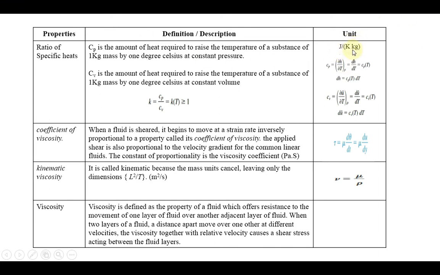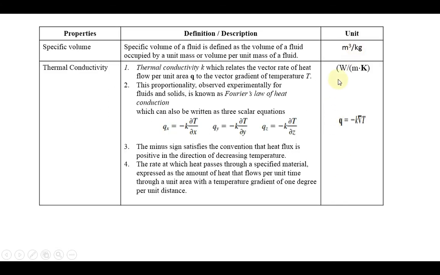The way we define specific heat, the same way we can define thermal conductivity. It is the rate at which heat passes. So this much amount of heat will pass for the corresponding temperature with the corresponding distance. That is called your thermal conductivity.